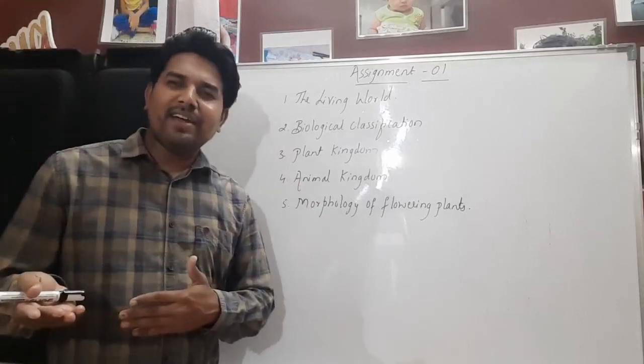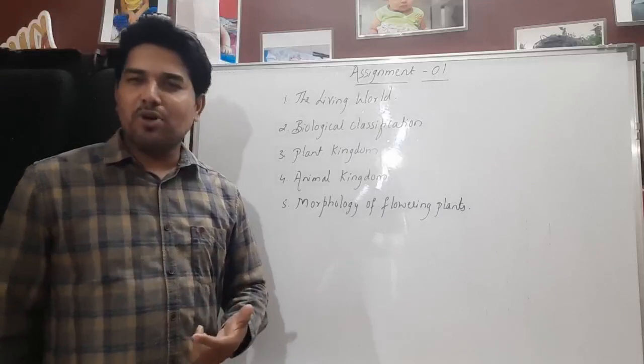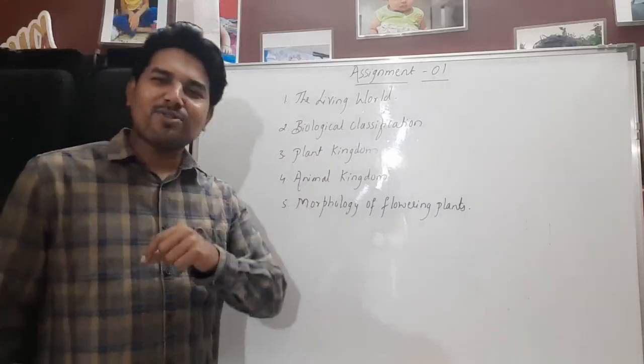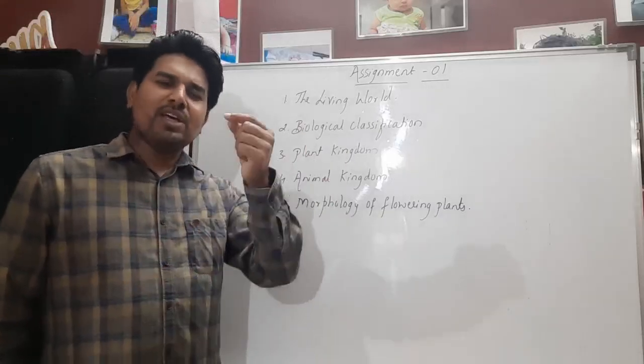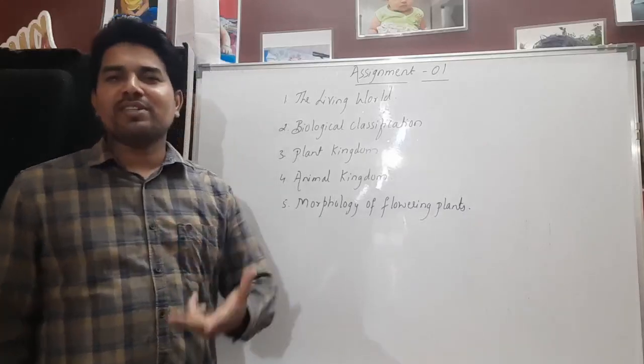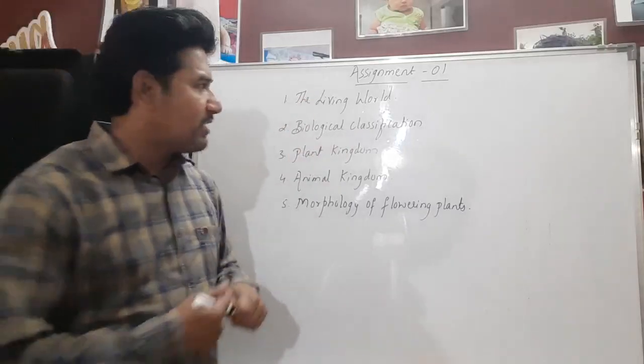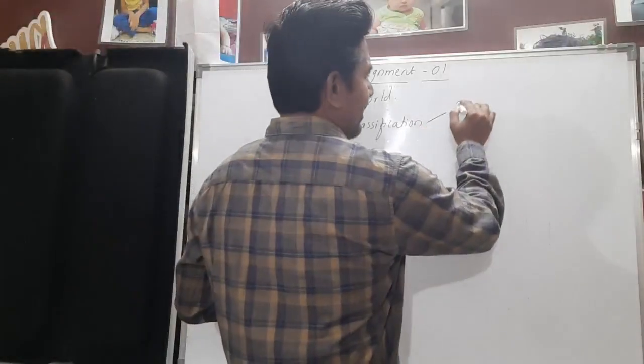Eubacteria include cyanobacteria, the blue-green algae, commonly Nostoc, which consists of specialized cells called heterocysts. And we have the smallest bacteria, called Mycoplasma, which we also call the wall-less prokaryote. So in the first part we have kingdom Monera.